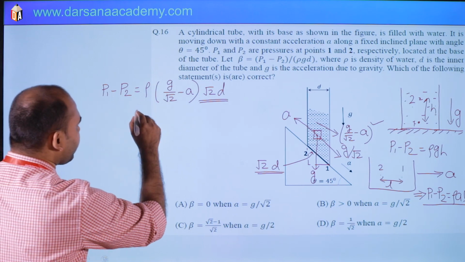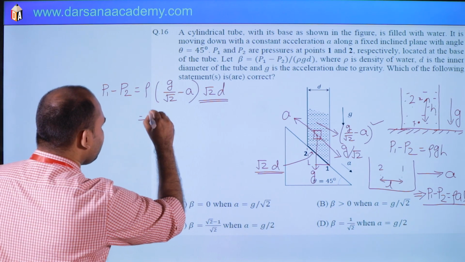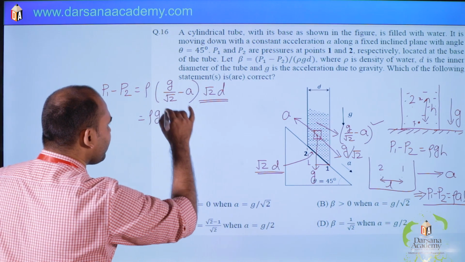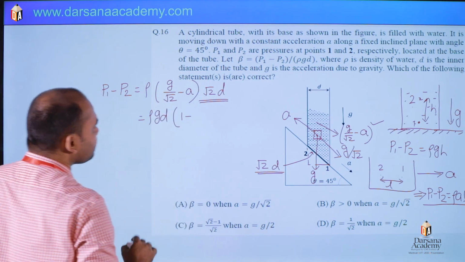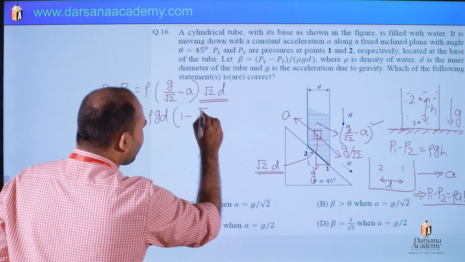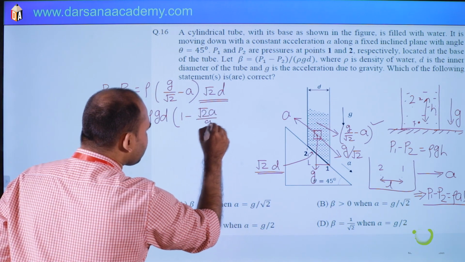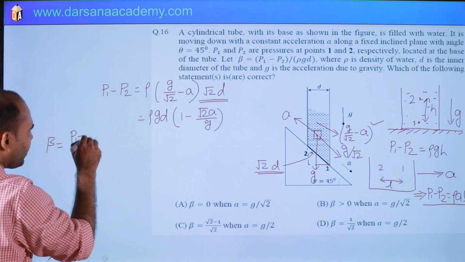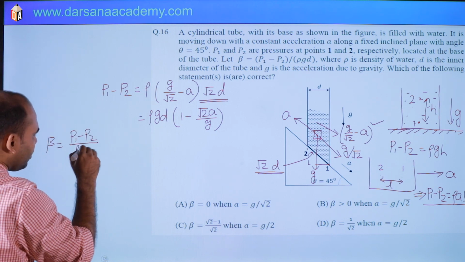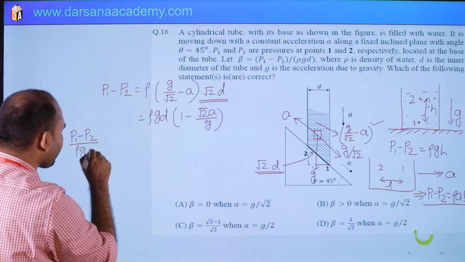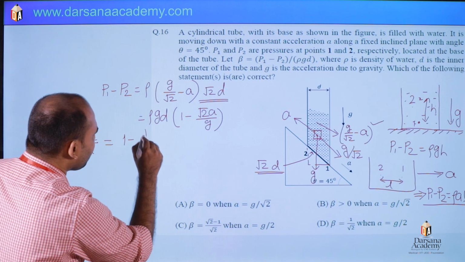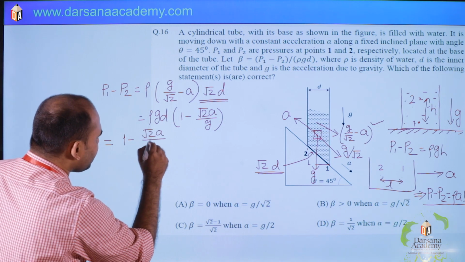So take rho g d common, and take root 2 inside. So it is 1 minus root 2 times a by g. So beta is given by P1 minus P2 by rho g d, which is nothing but 1 minus root 2 a by g. Yes or no?